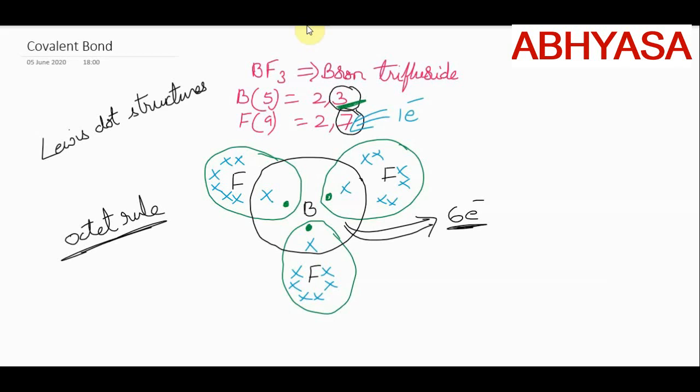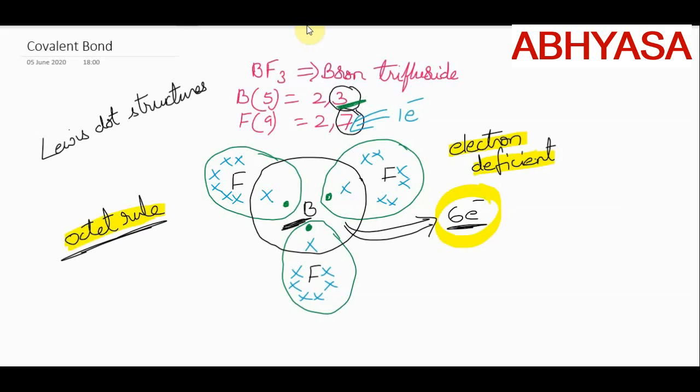And such compounds where the central atom of the molecule possesses less than 8 electrons are called electron deficient compounds. So here is a new word for you. What are electron deficient compounds? Electron deficient compounds are the compounds in which the central atom of the molecule possesses less than 8 electrons. So wherever there are less than 8 electrons, we call them electron deficient. And this is also an example where it is not obeying the octet rule. Is it clear?